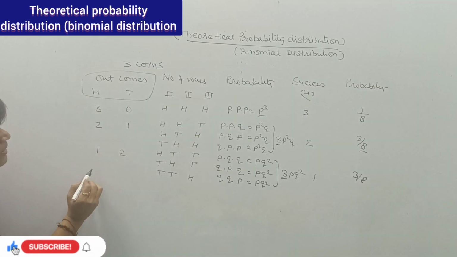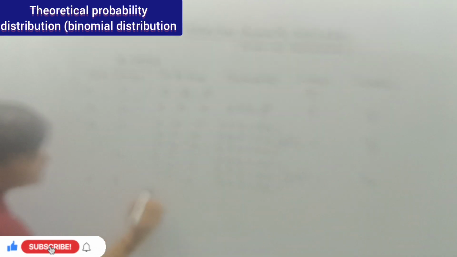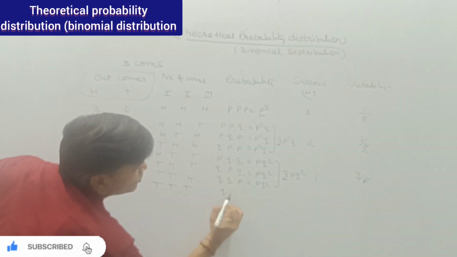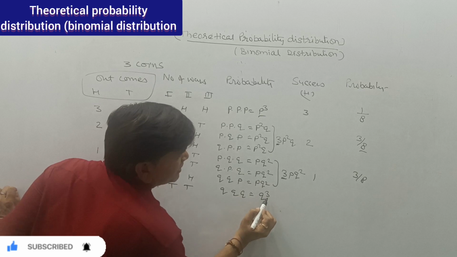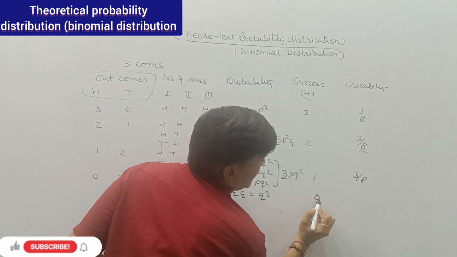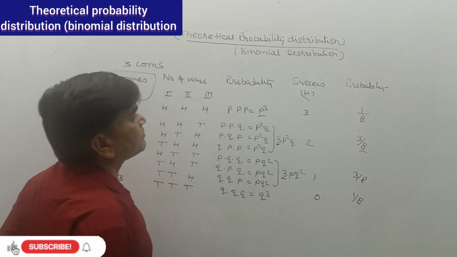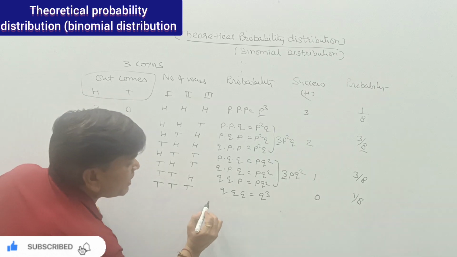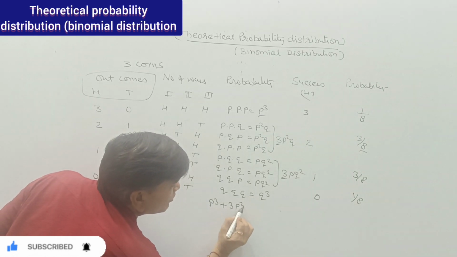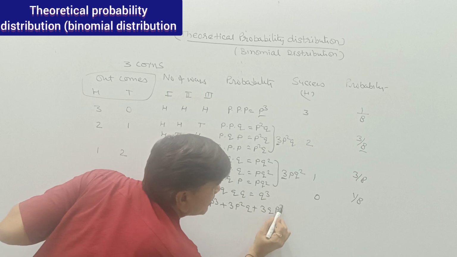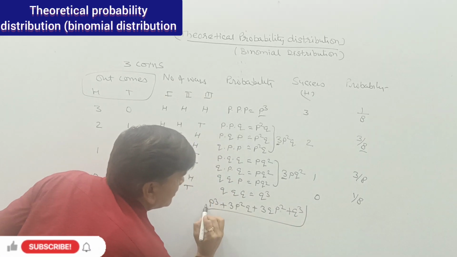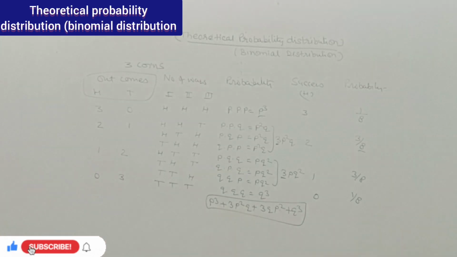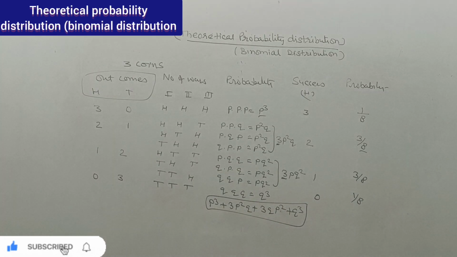And last one, there may be 0 heads and 3 tails. So tail, tail, tail, that is Q, Q, Q, that is Q raised to power 3. So we are having 0 heads, that is 1 upon 8. So if 3 coins are there, then this will be P cubed plus 3P square Q plus 3QP square plus Q raised to power 3. If 3 is the number, then we will have it in this kind of condition.